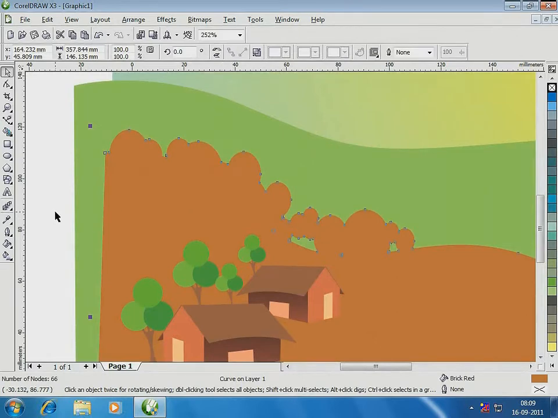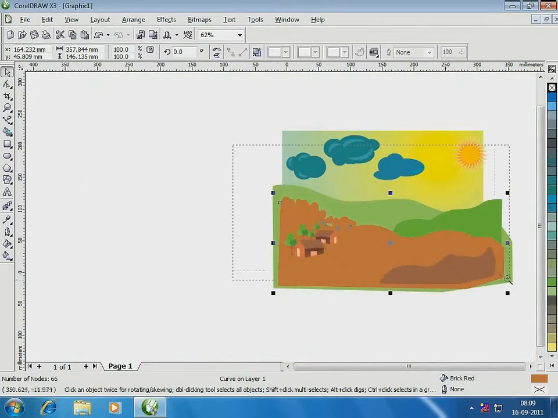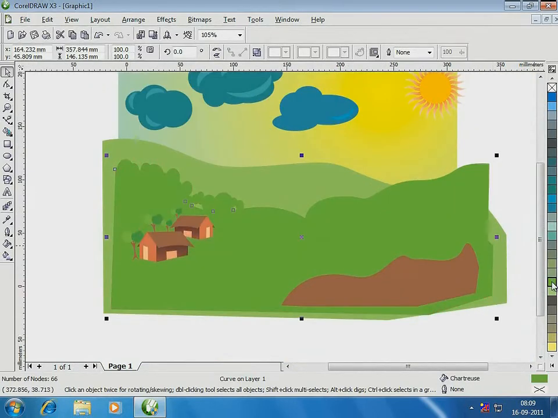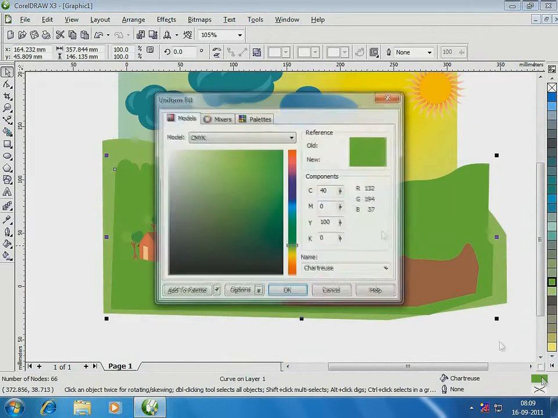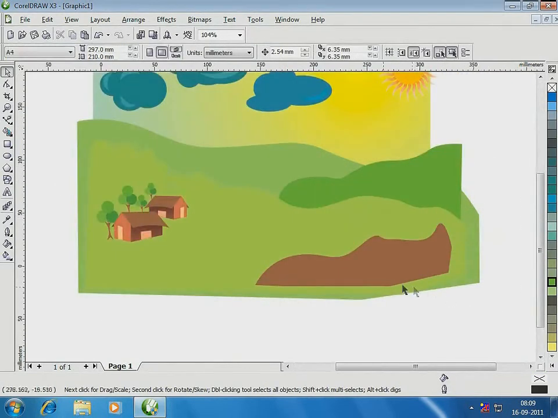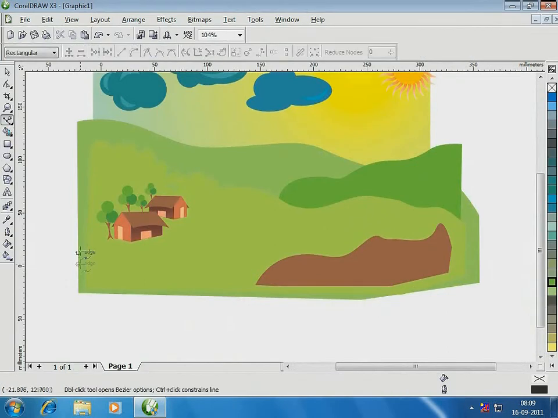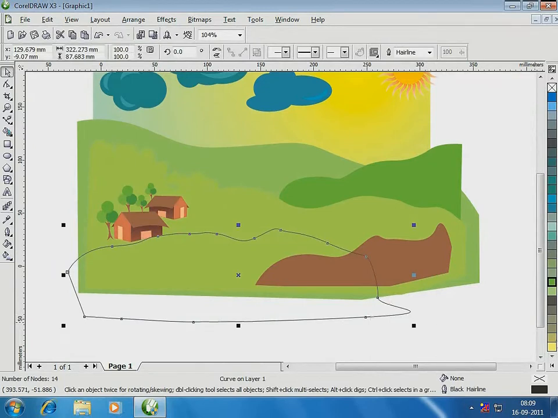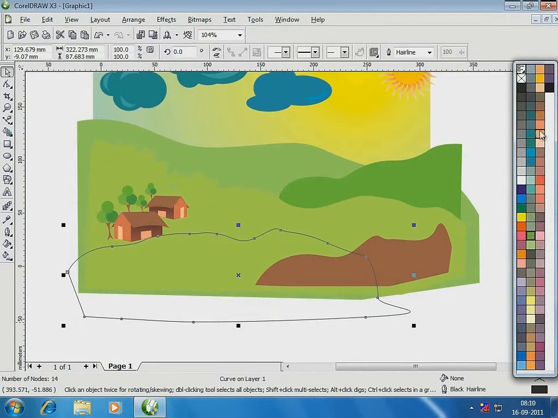When we merge shapes with two different colors, green and brown as in this case, the merged image takes the color of the last object. But then I'm thinking this looks a little odd. Let me try this. I'll change to green over here, and create another shape which will be the ground. Now I make this in brown.